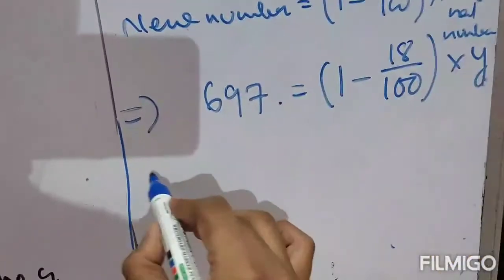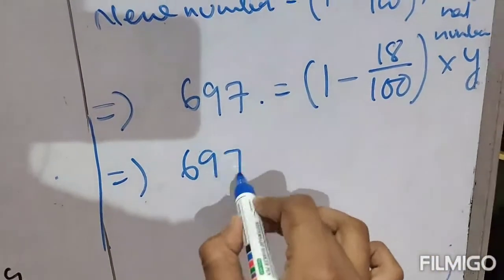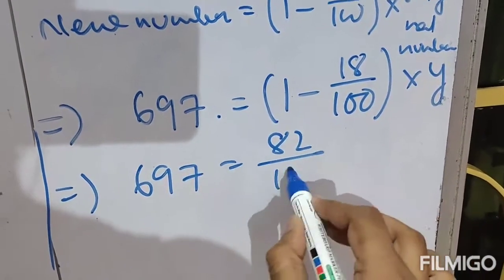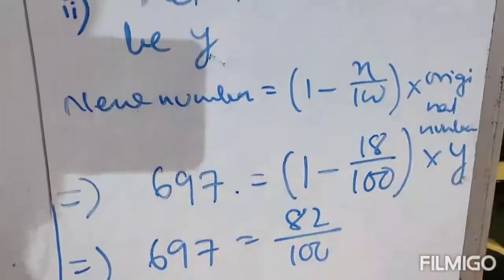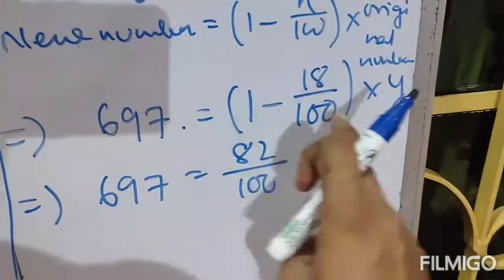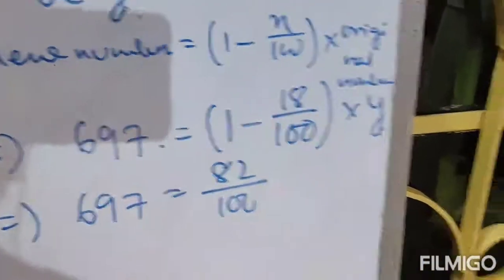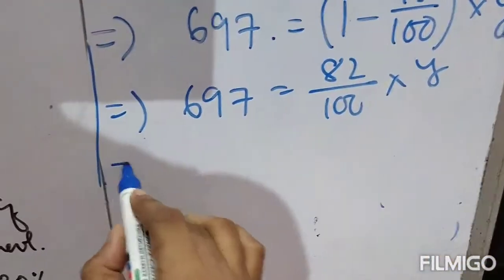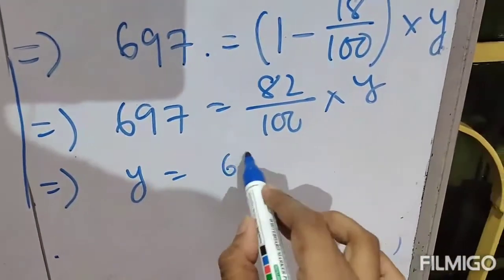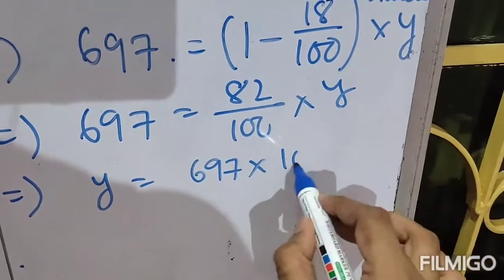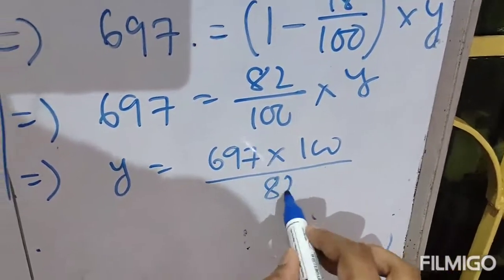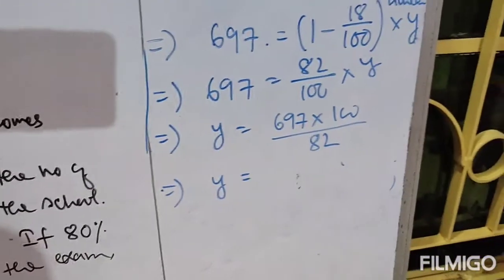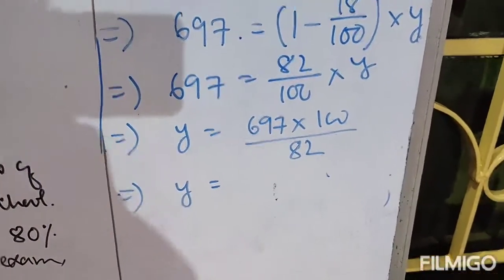Clear? Now solve: 697 equals 100 minus 18, this is 82 by 100 into y. Just do the LCM, like the rule, I have done this directly. So therefore the value of y is 697 into 100 divided by 82. Solve this to get y. Clear? 697 into 100 divided by 82.